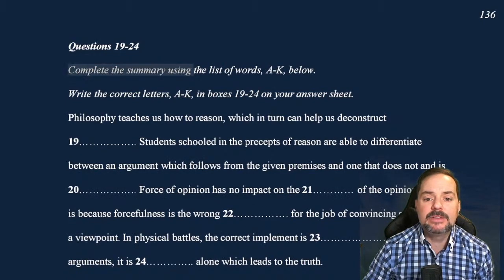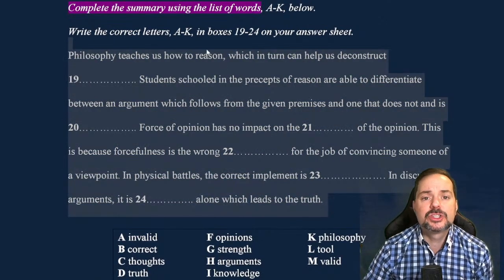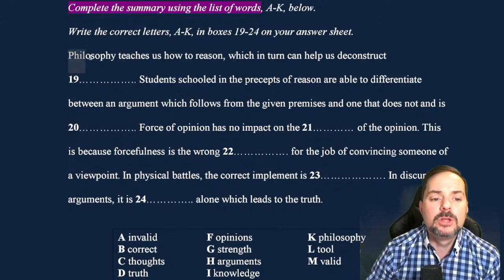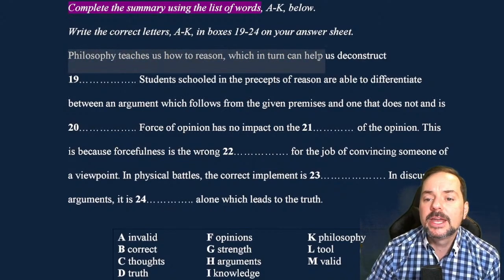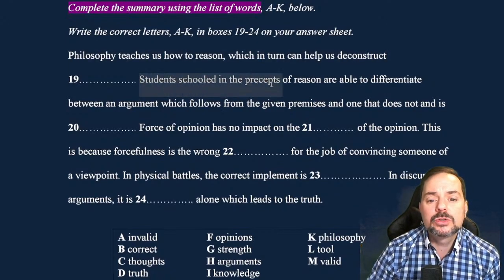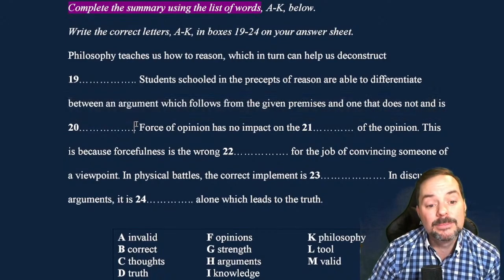So here we have a complete the summary question. All of this information is in the passage, so I'm going to read this, okay? So read this with me, students. Philosophy teaches us how to reason, which in turn can help us deconstruct something. Students schooled in the precepts of reason are able to differentiate between an argument which follows from the given premises and one that does not and is something.